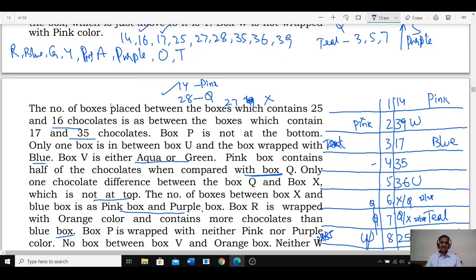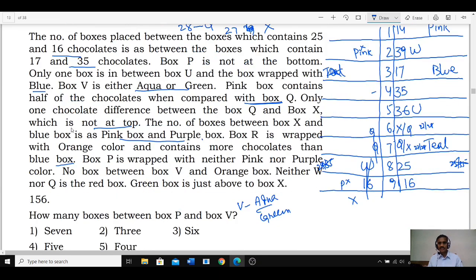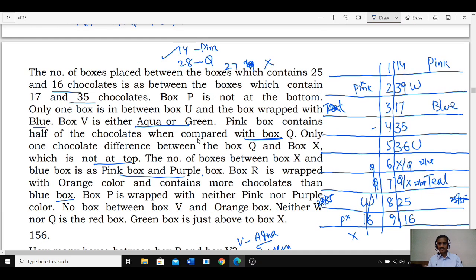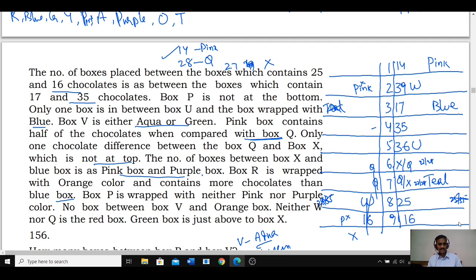Then coming down to this one, the number of boxes placed between 25 and 16. Tell me how many are between 25 and 16. 25 and 16 are adjacent to each other, same as 17 and 35 adjacent. Box P is not at the bottom. P cannot be at the bottom. As P cannot be at the bottom, next one, box between U and blue: one box between U and blue. V is either aqua or green. Pink box contains half. Only one chocolate between Q and X, and X is not at the top.